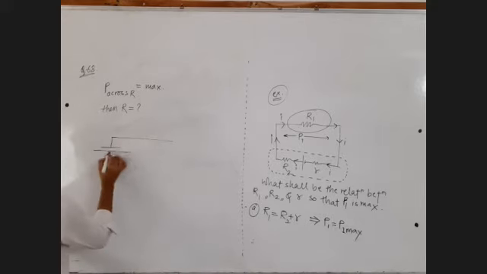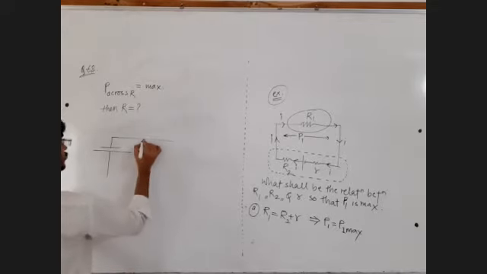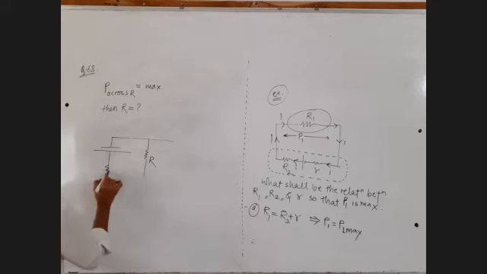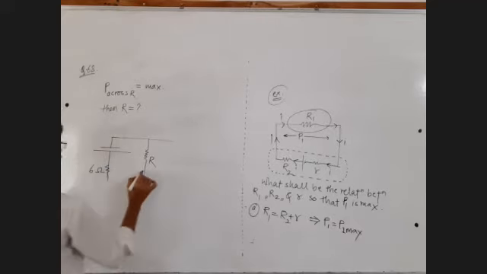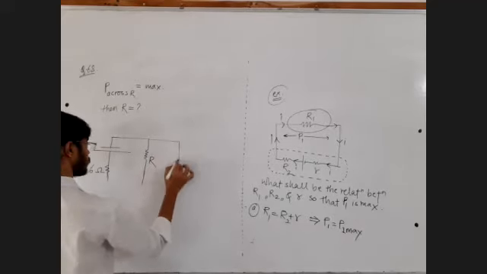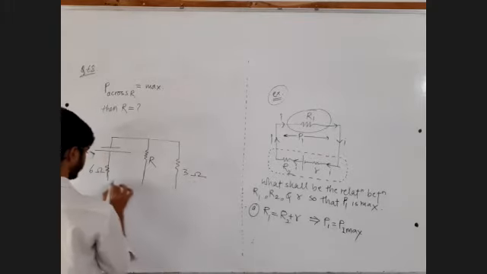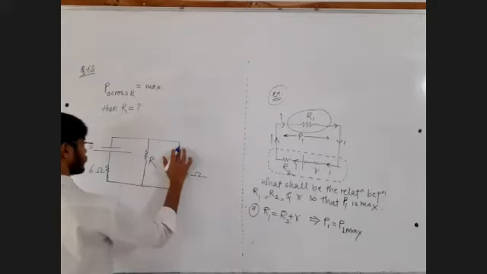Now let us try to find out the answer. This is capital R. This is the resistance 6 ohm. This resistance 3 ohm. Power across this is maximum.